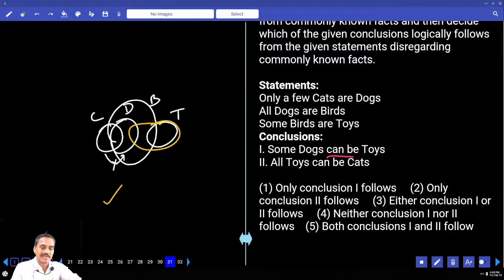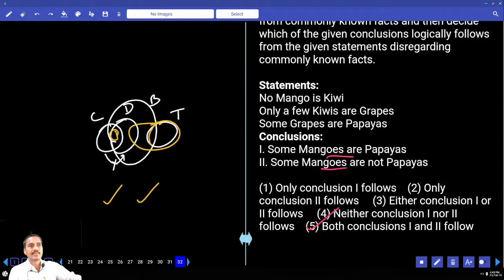All toys can be cats. Can toys and cats overlap or not? These two can meet, we have written it like this, can they meet or not? Yes, can be means it is possible. And so what is your answer? Both 1 and 2, choice 5, question number 31.